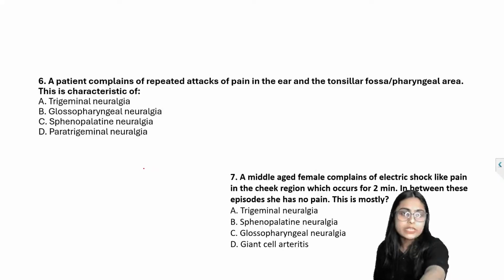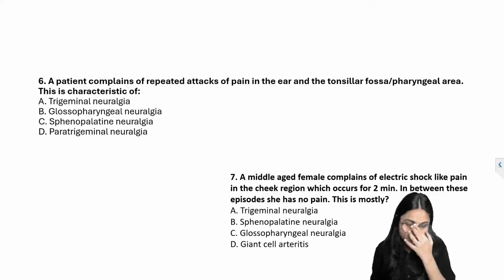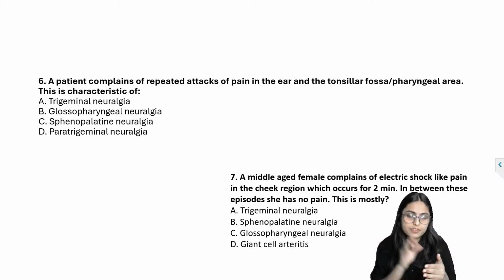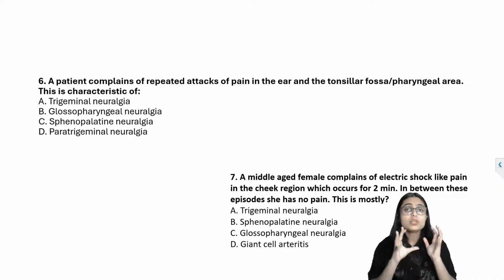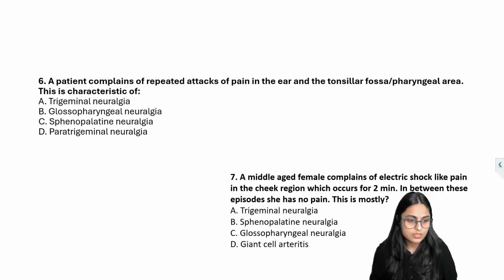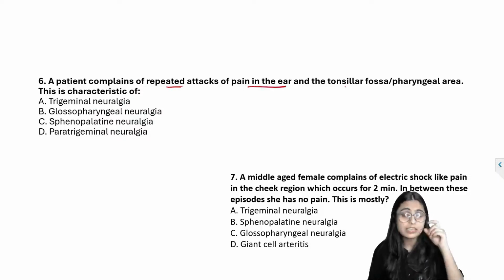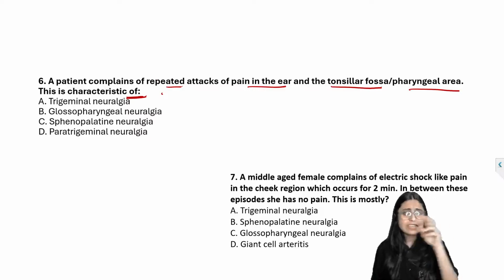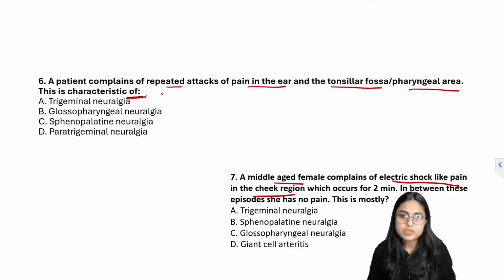Moving on to question number 6 and 7. I have put this question just to understand the difference between the conditions and how to correctly diagnose them. First, a patient complained of repeated attacks of pain in the ear, tonsillar fossa and pharyngeal area. This is characteristic of. And the second question: a middle aged female complains of electric shock like pain in the cheek region, which occurs for 2 minutes.